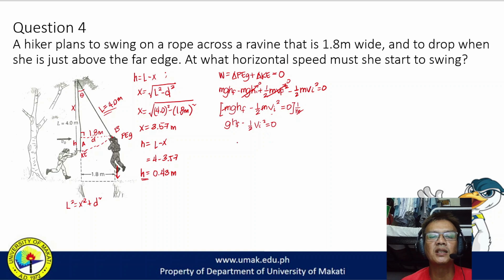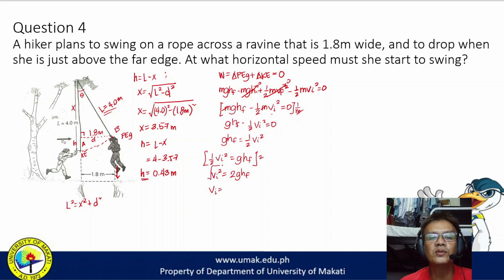Now, rearranging, lipat natin velocity, gravity times final height equal to 1/2 initial velocity squared, and we are changing the position of all the variables. We have 1/2 initial velocity squared equal to gravity times final height, multiplying both sides by 2. We have initial velocity squared equal to 2 g h_f, and of course, kailangan matanggal si square, we need to get the square root.